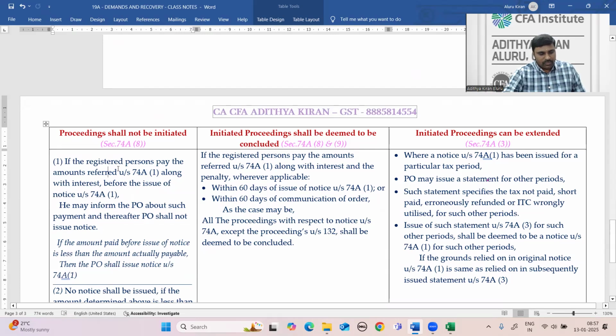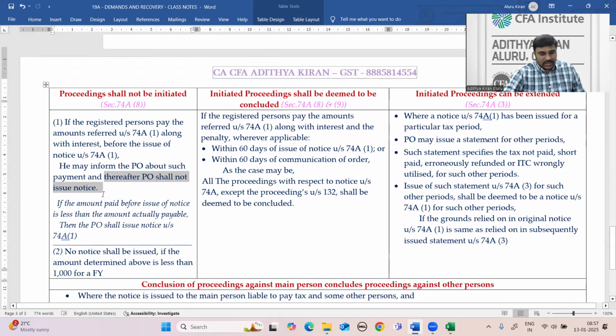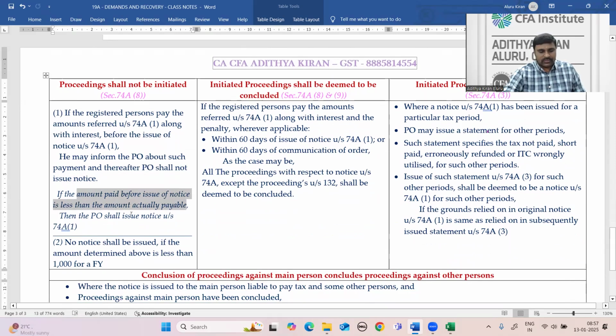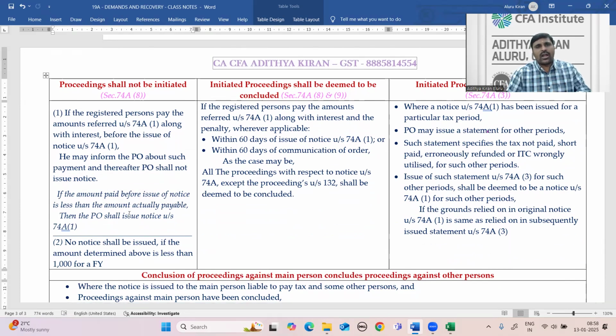Okay, so if paid before issue of notice, notice is not issued. But if you pay less than the amount actually payable, then notice will be issued. If you pay the full amount due before issue of notice, then proceedings will not be initiated at all.